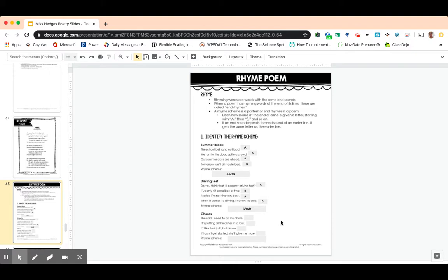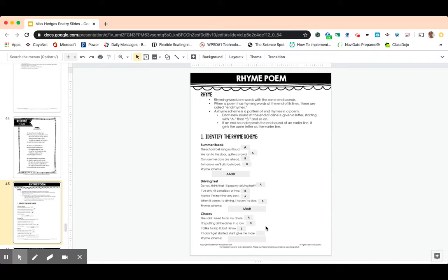She said I need to do my chore. Remember what letter do we start out with? A. Okay. It's putting all the dishes in a row. Okay. Does row rhyme with chore? No, it does not. Okay. I'd like to skip it, but I know. Okay. No does not rhyme with chore, but it does rhyme with row. Okay. So we put that as B.